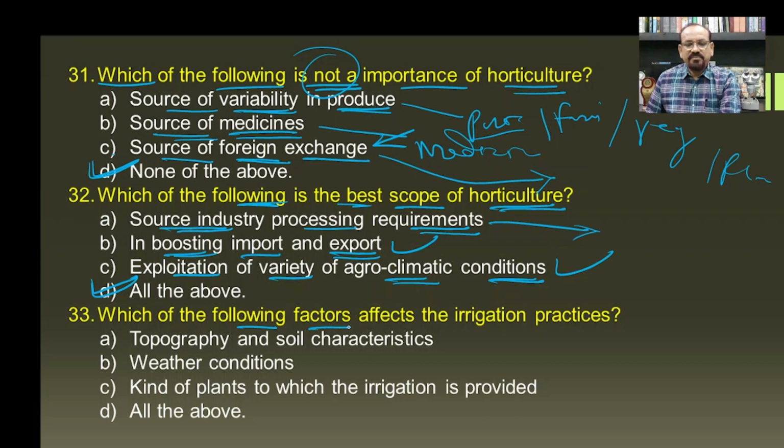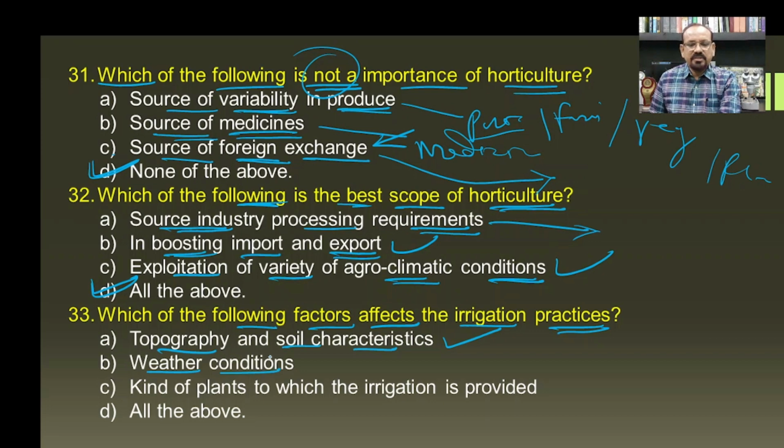Then which of the following factors affects the irrigation practices? Means how many times we have to provide water to the plants will depend upon many factors. So first one, the topography and soil characteristics. Definitely the topography and soil characteristics are important factors when we are talking about irrigation to the fields.